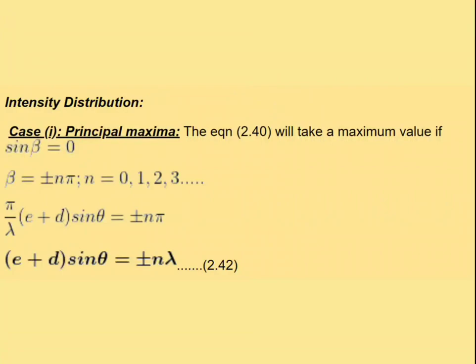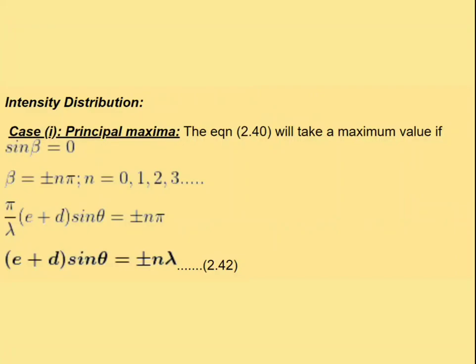Now what is the intensity distribution? That means how many cases exist in this case. In Fraunhofer diffraction due to a single slit, there are three cases: central maxima, secondary maxima, and minima. So here also there exist principal maxima, secondary maxima, and minima.